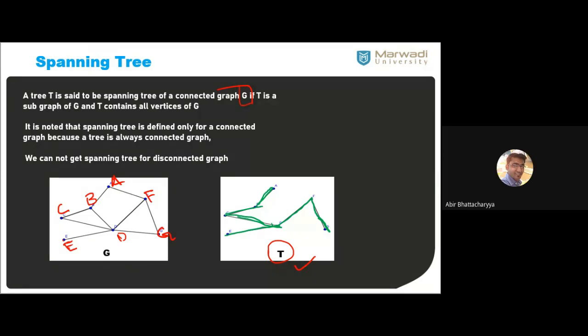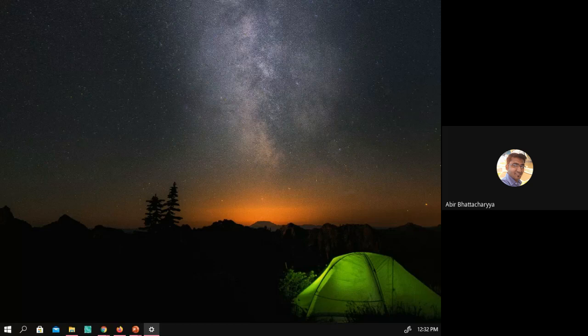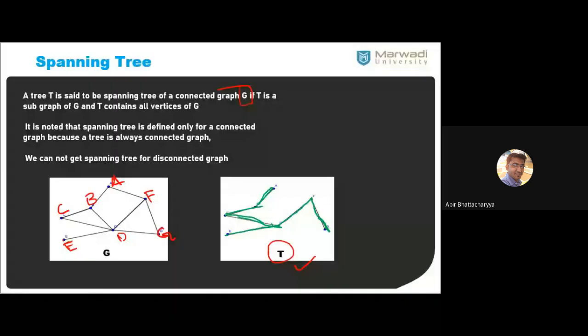Okay, anyone? So let me draw the graph. Actually, a 4-degree vertex is possible.